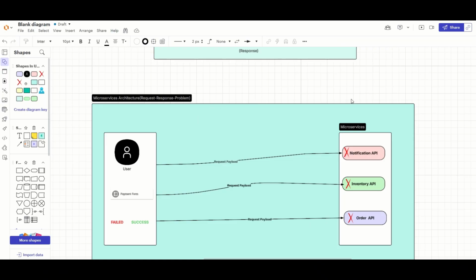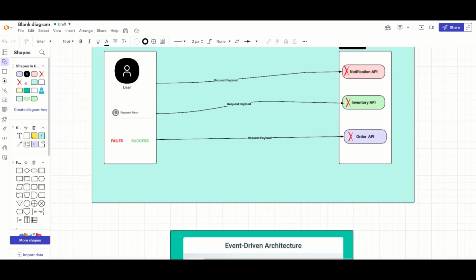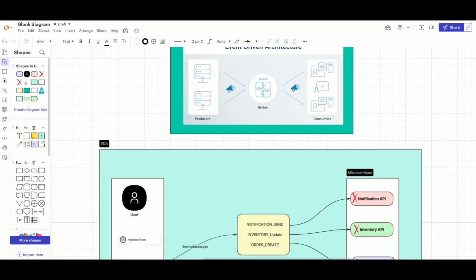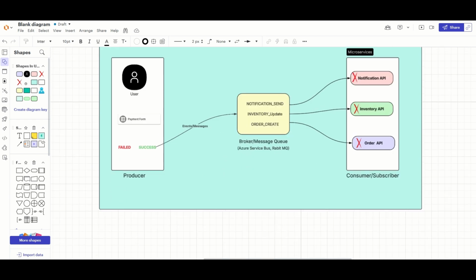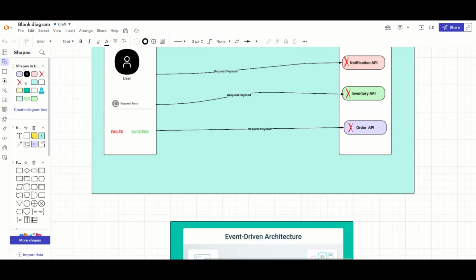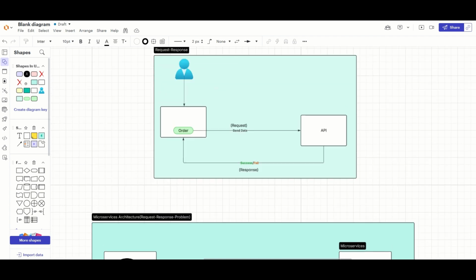Here we are in Lucidchart. There are a couple of diagrams that I have created. We will deep dive into these diagrams and understand this complete EDA architecture. Okay, so let's start from scratch.